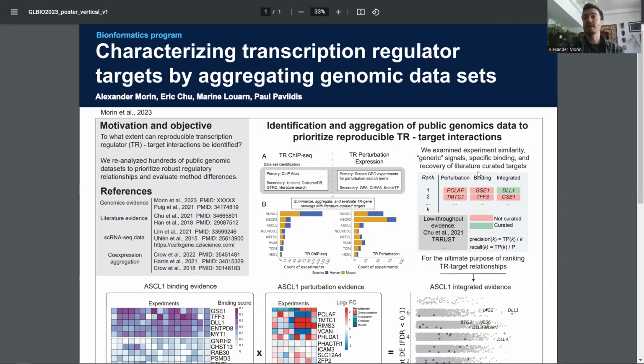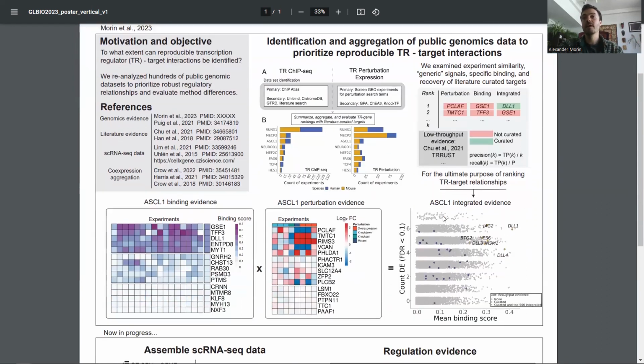We develop a mixed effect model to look for specific binding for a given TR relative to the others. And then we also look at how well these aggregated genomic lines of evidence can recover literature curated targets. So these are independent sources of information from low throughput biochemical assays. But again, the primary focus was to prioritize gene targets for each regulator.